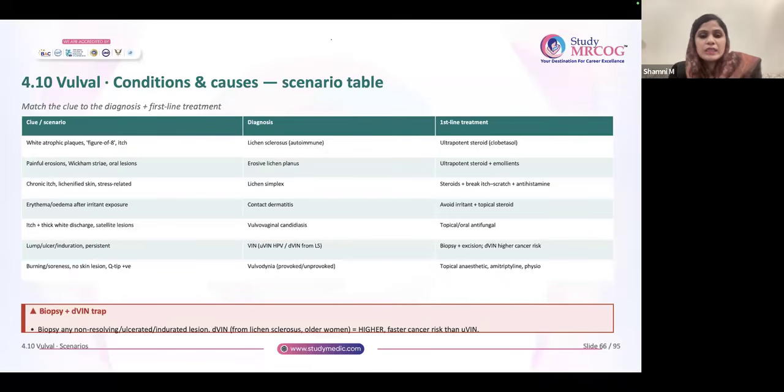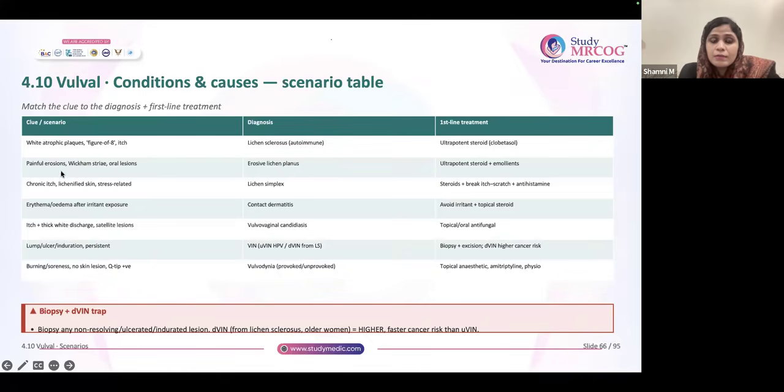Okay, now we'll discuss this topic. This is a simple topic. You have to remember some particular terms about all these things. Let us see some scenarios. I've put some catchy lines with the diagnosis. If in the question you get white atrophic patches, figure of 8, with itching, mostly the diagnosis is lichen sclerosus. White atrophic, figure of 8, itching. Select ultra-potent steroids like clobetasol as the treatment option.